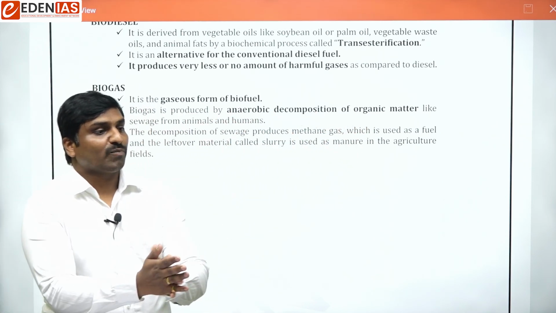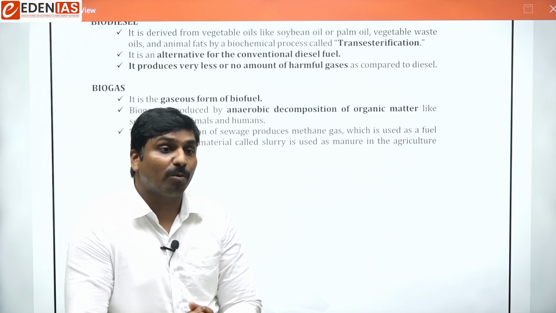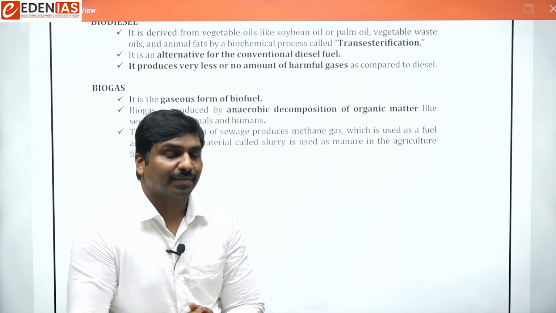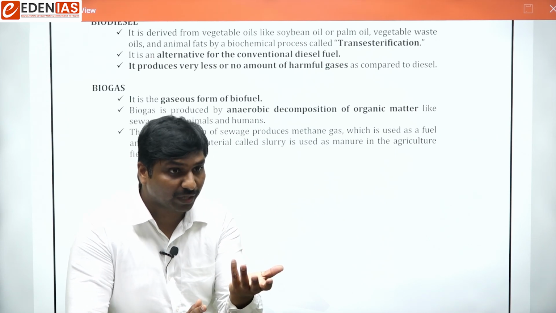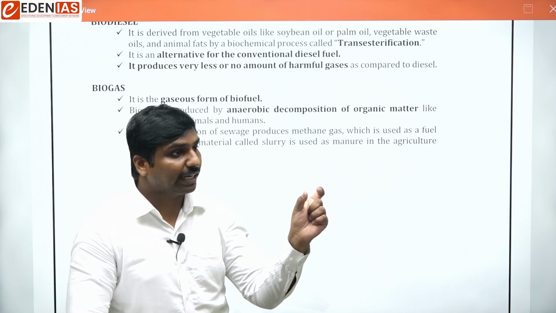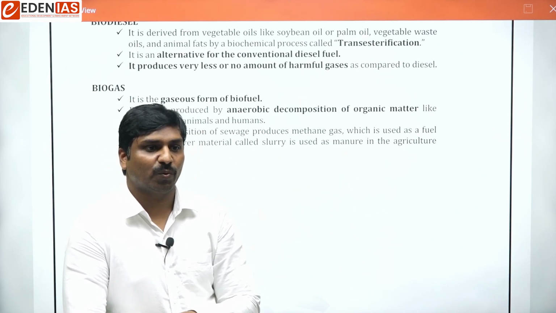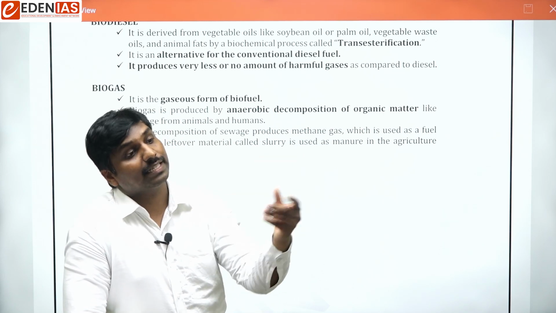Have you heard about gobar gas? How is gobar gas produced? From cow dung. We use cow dung for production of gobar gas. It is an animal waste, animal excreta that we use. So gobar gas is a kind of biogas.